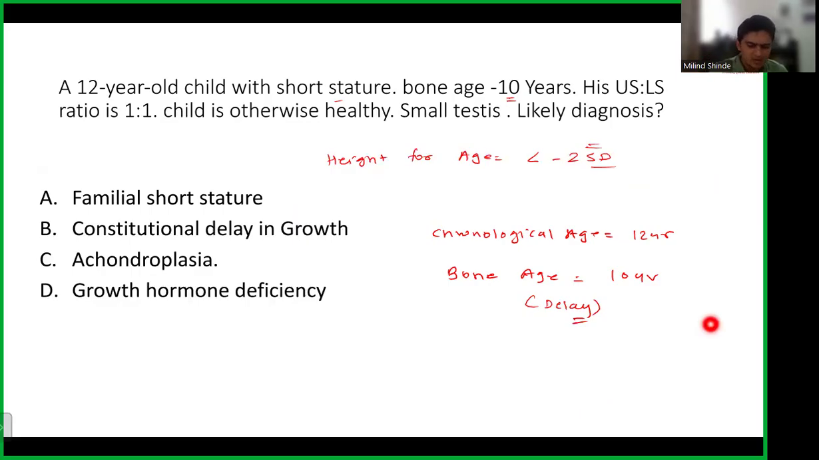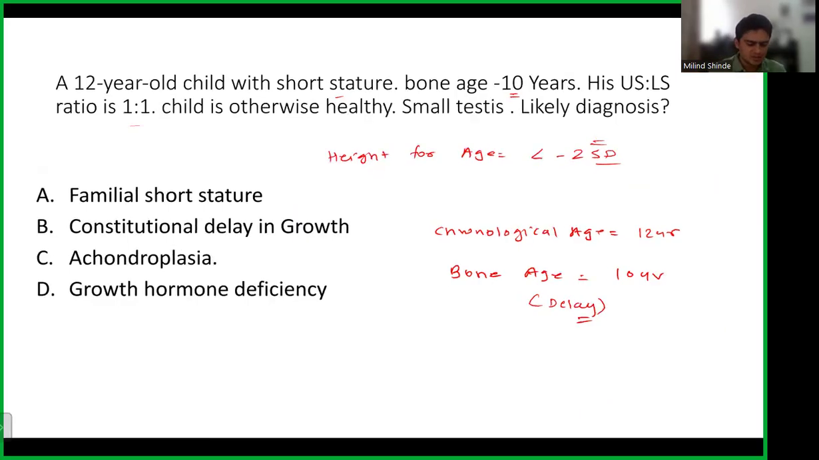I got some mixed reviews. Some students said it was somewhere 1.1 to 1 or 1:1. But we have studied why we need the upper segment to lower segment ratio: to know whether it's a proportionate short stature or disproportionate. Around 6 to 7 years, the child's upper to lower segment ratio becomes 1:1, and by 10-12 years, it reaches the adult value. So it is not much delayed.